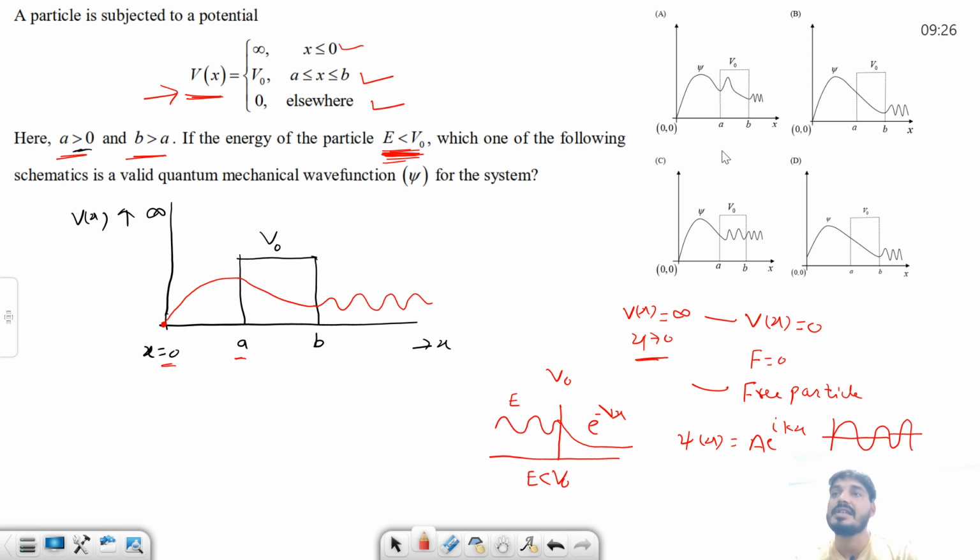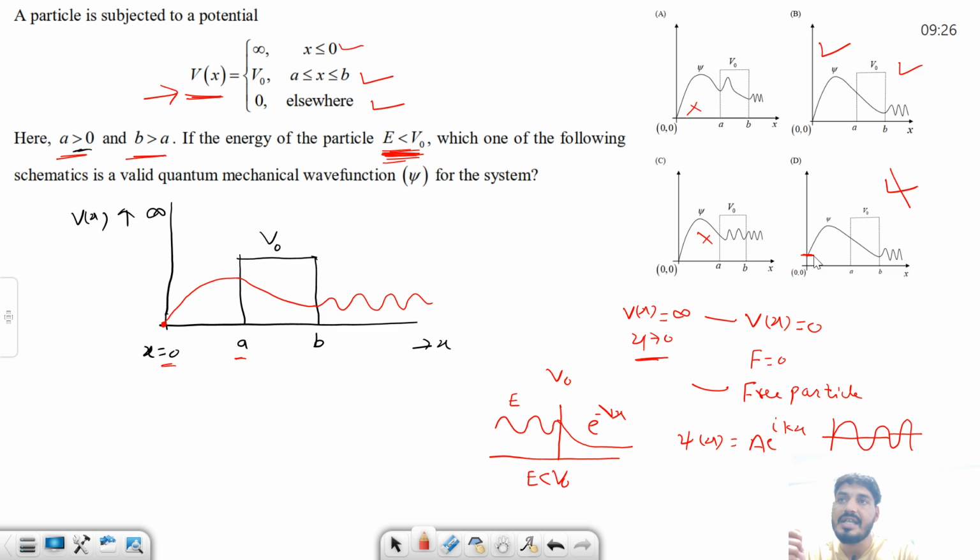So you see, from here the first option is incorrect, right? The second option is incorrect. Third option and fourth option: now look carefully here. See this B and D option, this one and this one, they both look the same, but I'm saying the correct answer is B. This is correct, this is incorrect. Why? Just focus here. These are the small things you have to remember in the exam. Just focus at this point.